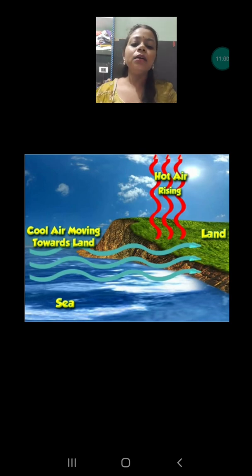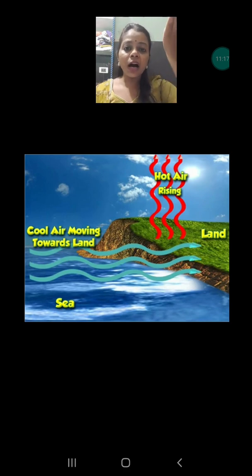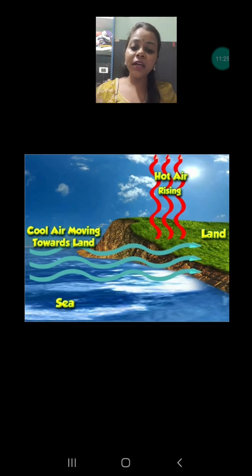Okay, and what is the way? This is why it is called the sea breeze. Why? Because the direction of the wind is from the sea to the land. Why from the sea to the land? Because here the air is getting heated and rising up in the sky, so whatever empty space has been created on the land is filled by the cold air going from the sea to the land.